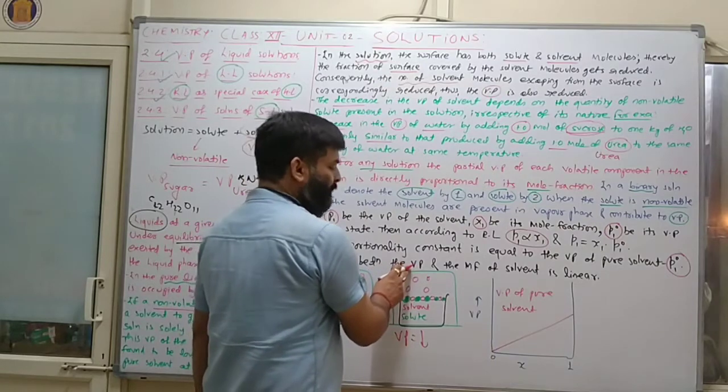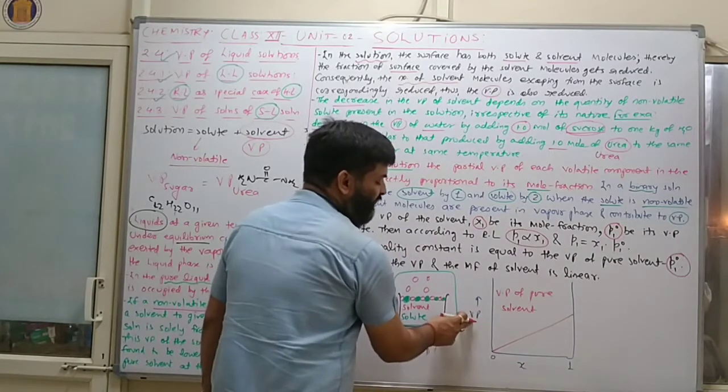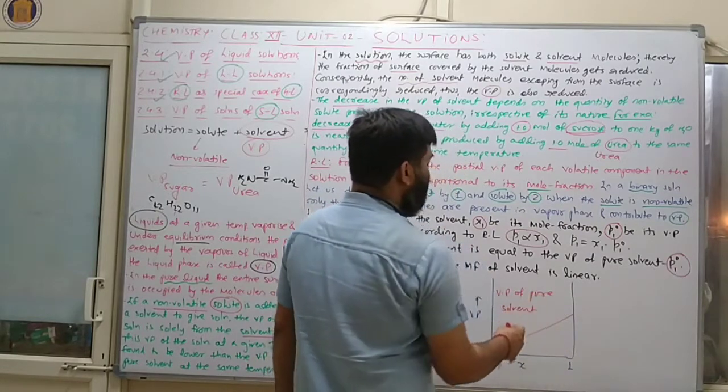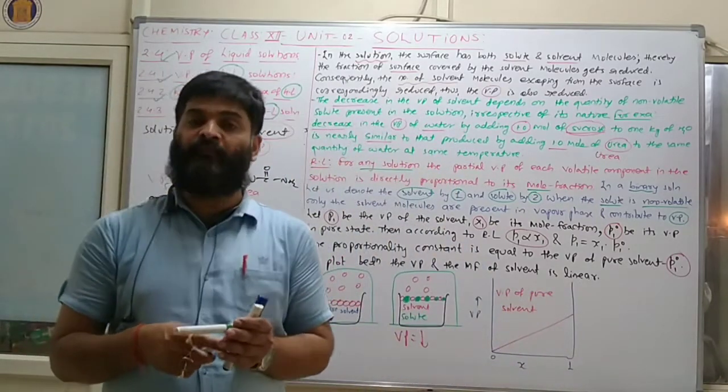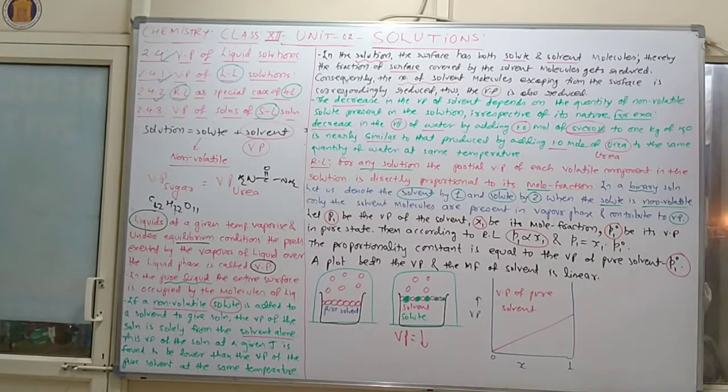A plot between vapor pressure and mole fraction of solvent is linear, which is represented here. This is vapor pressure, and this is mole fraction. This one is 0 and this one is 1. So this represents the vapor pressure of pure solvent. Ultimately we can say that vapor pressure is related to liquid only. Correct? And vapor pressure of pure solvent will always be maximum. If we add solute particles, then vapor pressure may either increase or decrease, depending on the nature of the solute particle.